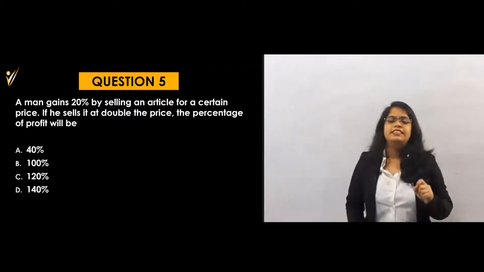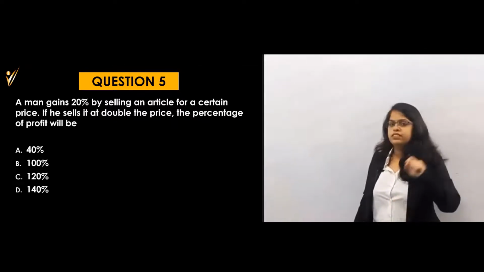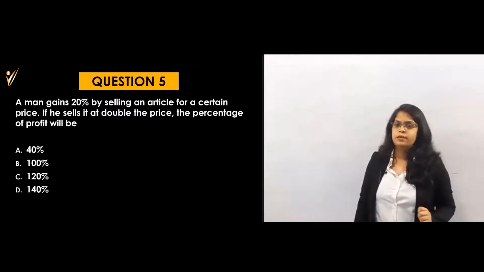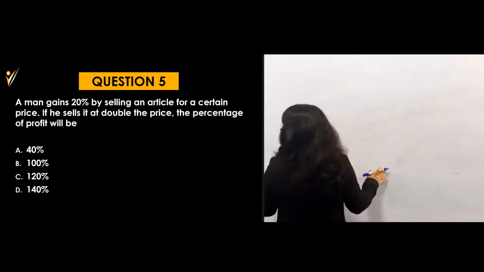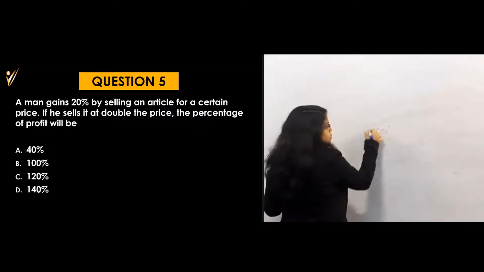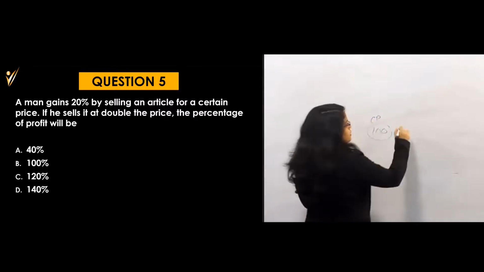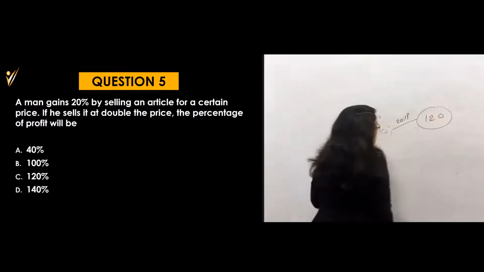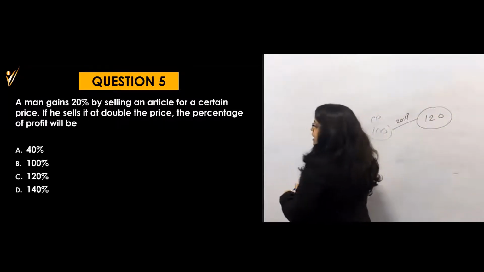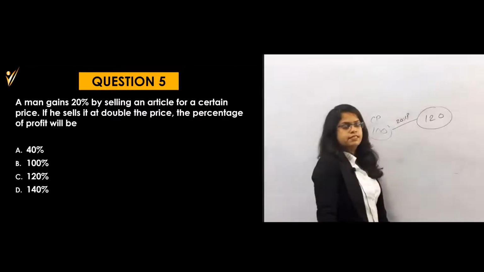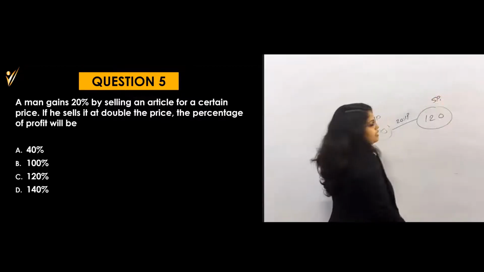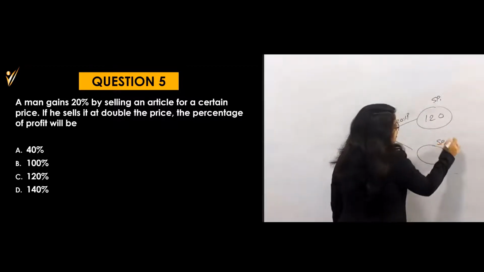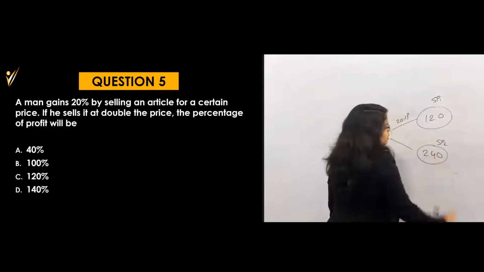There is quite a change in this question, and for this you must know the concept. You can solve only by the concept. Now what will I say? 20% gain. That means if suppose my cost price is 100 rupees, then what will be my selling price? 20% profit means 120 rupees. Now what are they saying? If he sold it at double the price, this was my SP1 and they are saying double the price. That means what will be SP2? Double of this, that means 240.